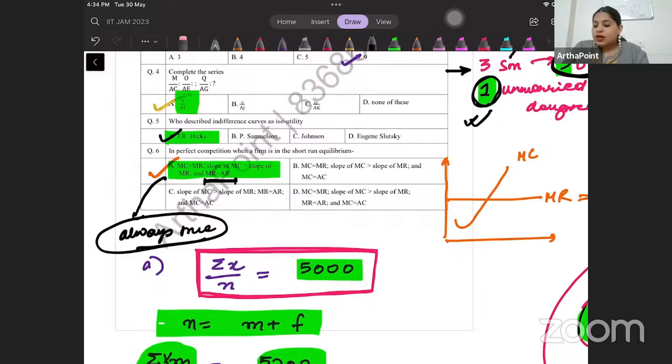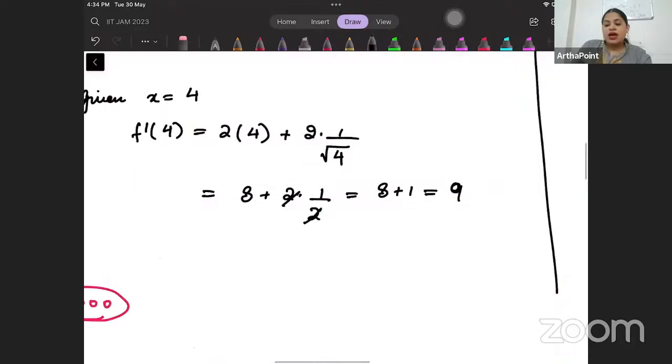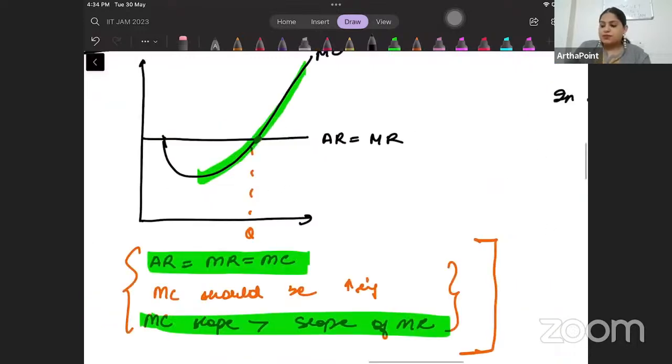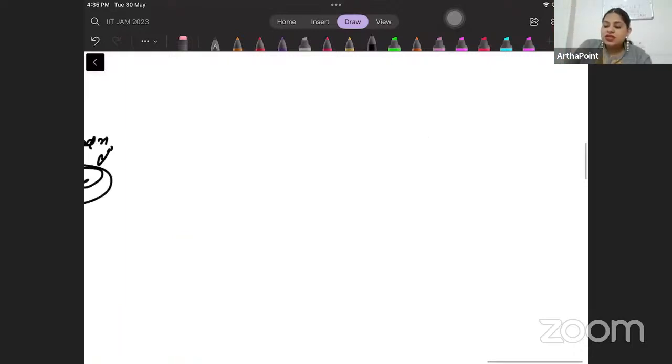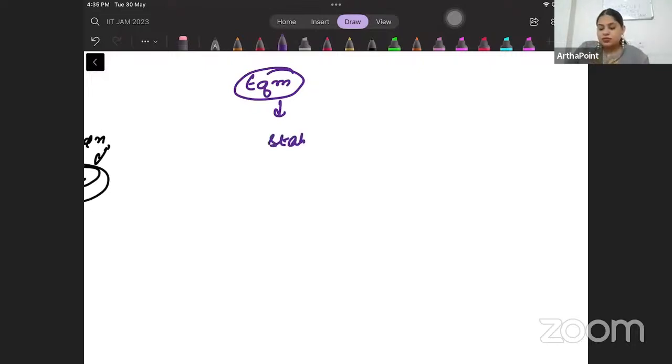Now, here is the trick. Ye to ho gaya, for any situation, I need this much in the perfectly competitive market, and firms will continue producing if they are covering their variable cost. Now beta, the word of trick here is equilibrium. Beta, equilibrium is any situation which is stable in the economy.